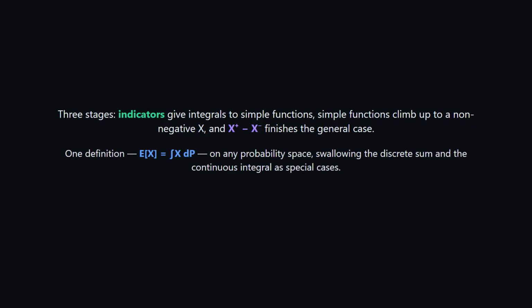The payoff is a single definition. E of X equals the integral of X dP that works on any probability space and swallows the discrete sum and the continuous integral as special cases. Next, the convergence theorems. Monotone convergence and dominated convergence tell you exactly when you are allowed to swap a limit with an expectation.